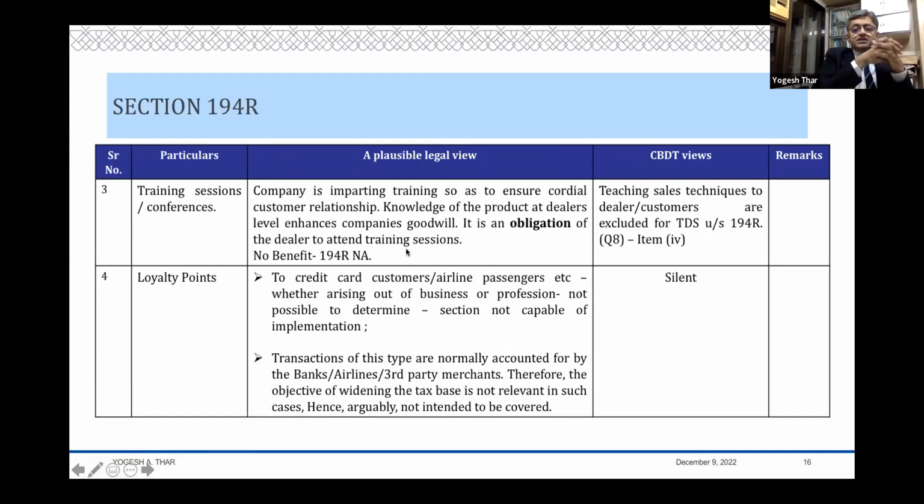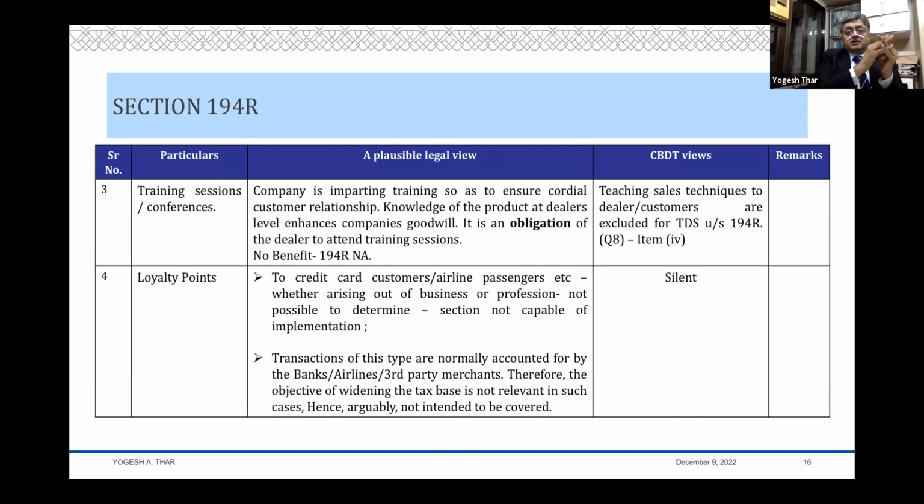Then we talk of training sessions and conferences. So the company imparts training so as to ensure cordial customer relationship, give knowledge of the product to the dealers, enhances the knowledge of the dealers, enhances the goodwill of the company.